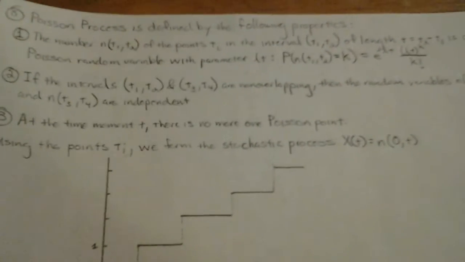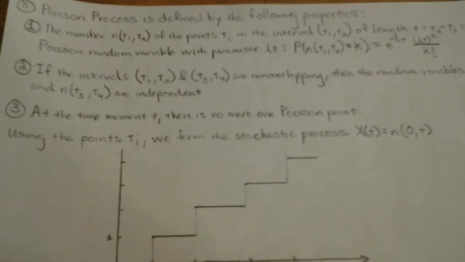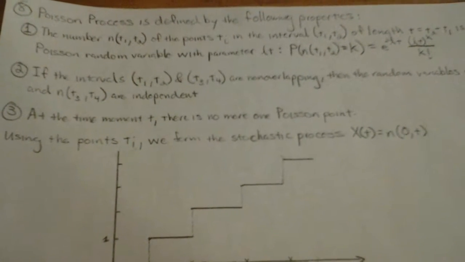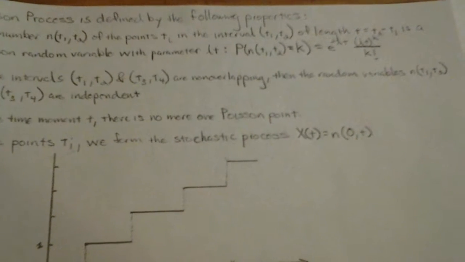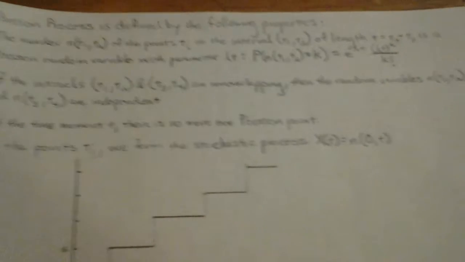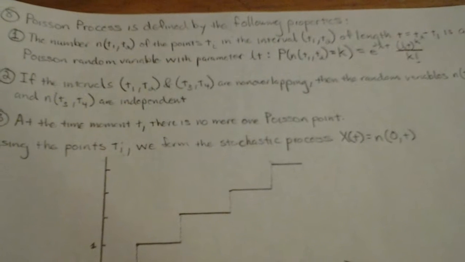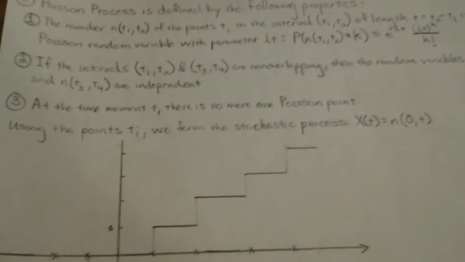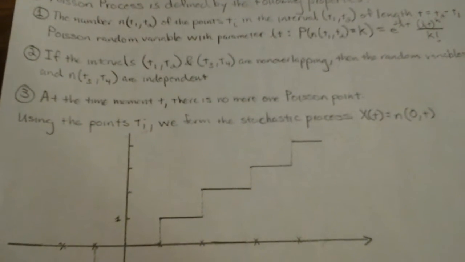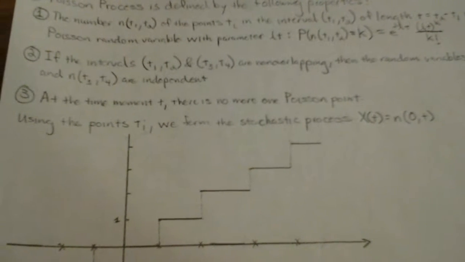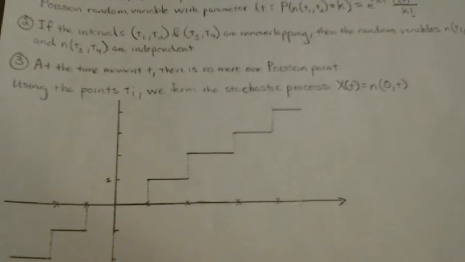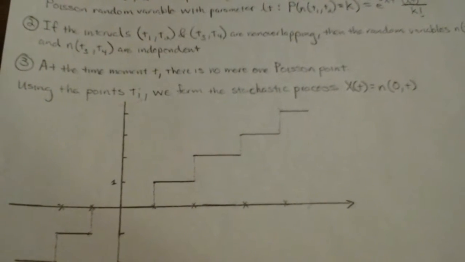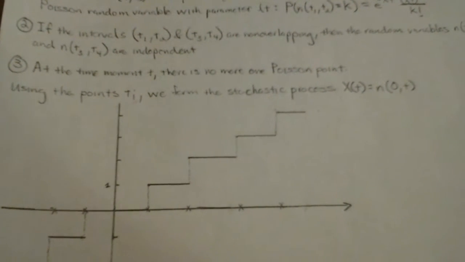Now, the problem also tells us that if the intervals (t1, t2) and (t3, t4) are non-overlapping, then the random variables N(t1, t2) and N(t3, t4) are independent. Finally, the final property it offers us is that at the time moment t, there is no more than one Poisson point. So, these are the definitions we got.